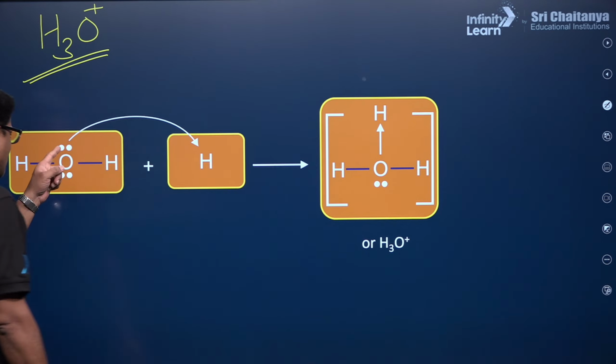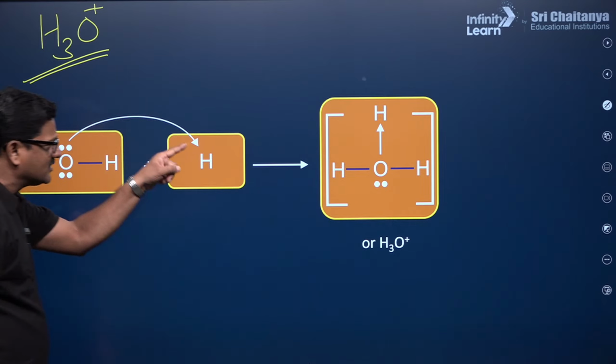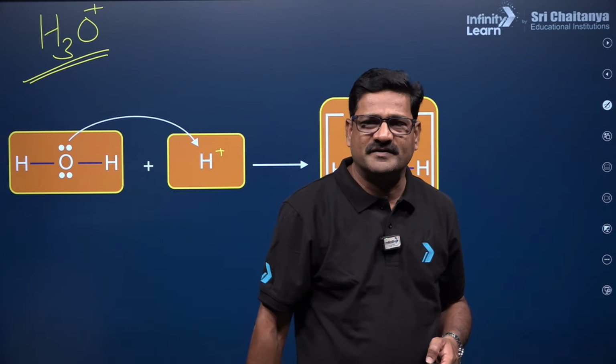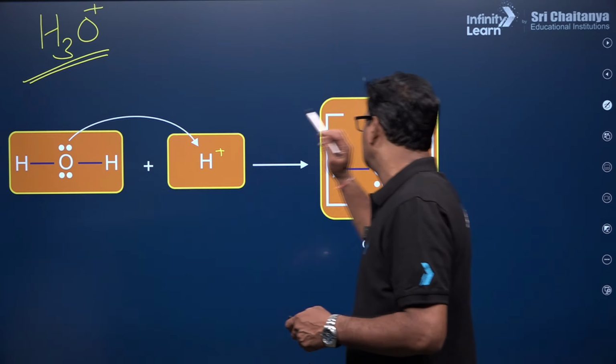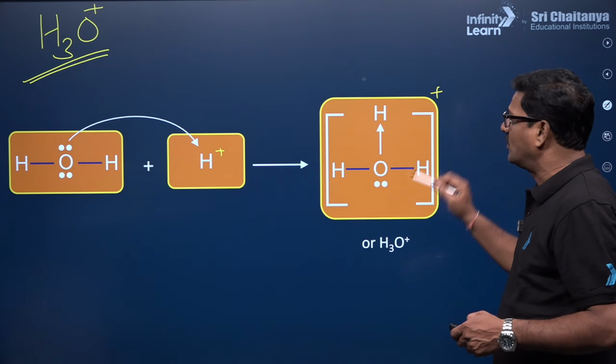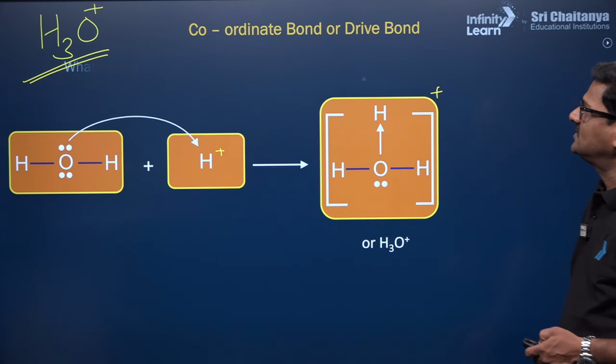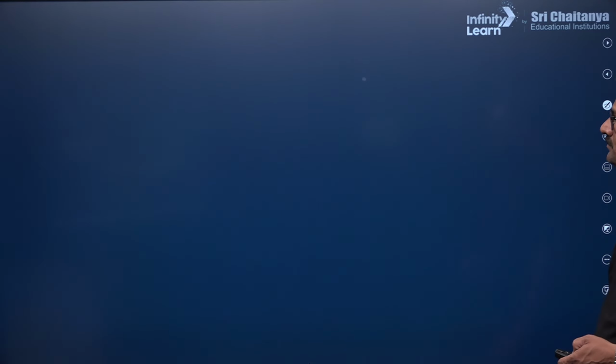The lone pair of electrons present on the oxygen of the water molecule is given to the H plus of the acid, so that you get H3O plus. This is called the hydronium ion. Okay, so you can see various examples. The coordinate bond is a very important bond.